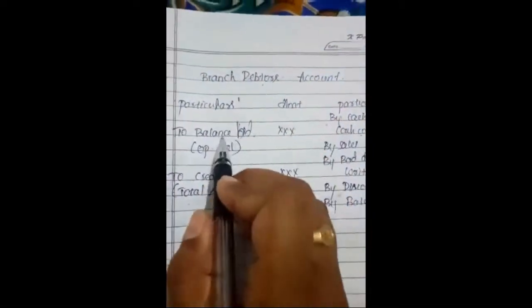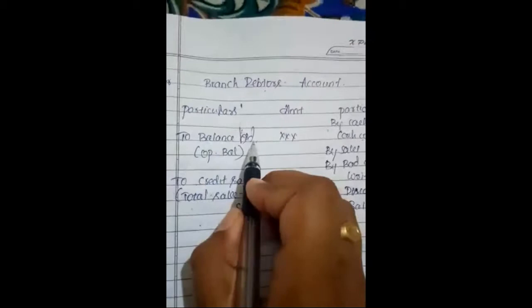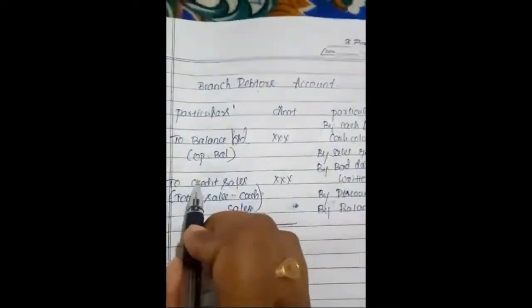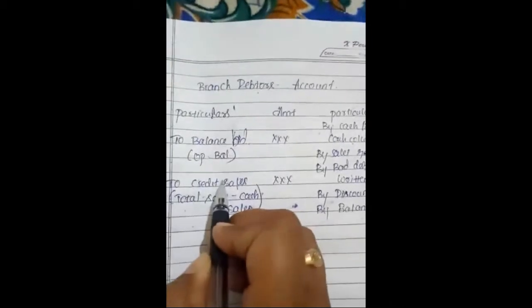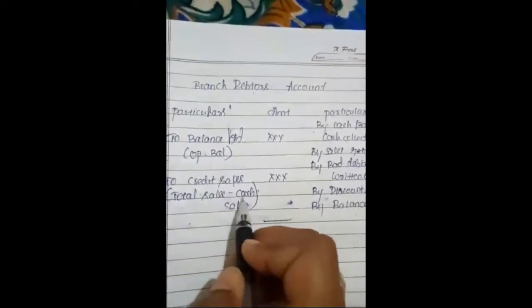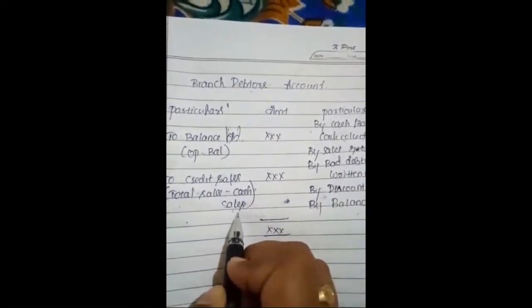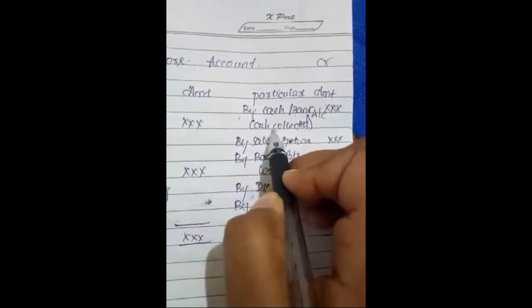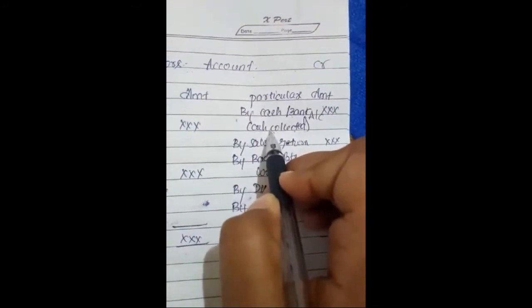Another format related to the branch account is the branch debtors account. Debit, credit, particulars. In that, to balance brought down, that will be the opening balance of debtors account. Credit sales: you will get credit sales from total sales minus cash sales. By bank or cash account, any cash collected from the debtors, that will be credited.